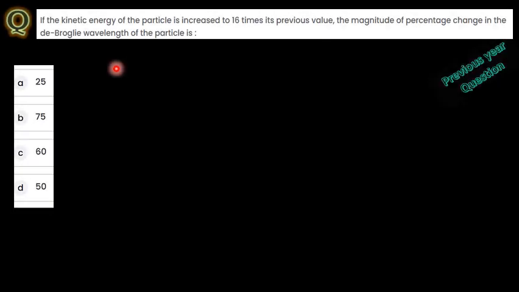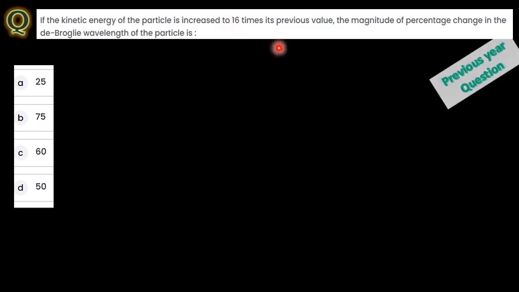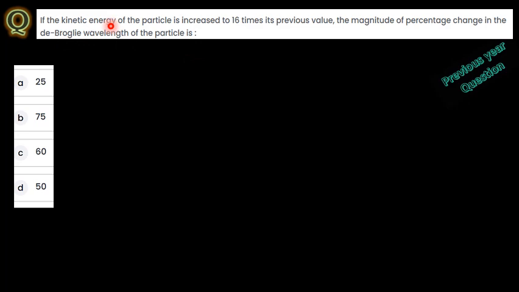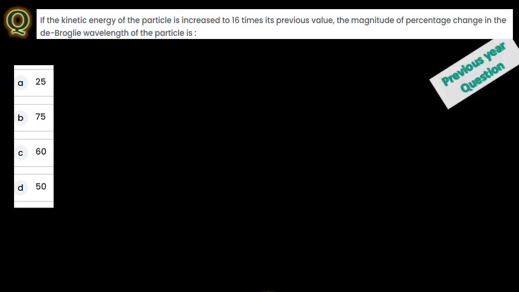The problem here is: the kinetic energy of a particle is increased 16 times from its previous value. What is the magnitude of the percentage change in de Broglie wavelength? See again, de Broglie wavelength. This is an old question paper problem.